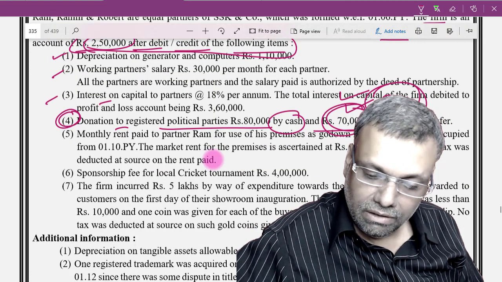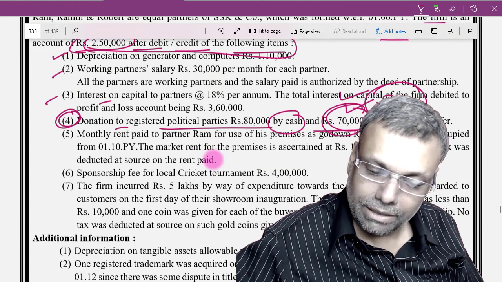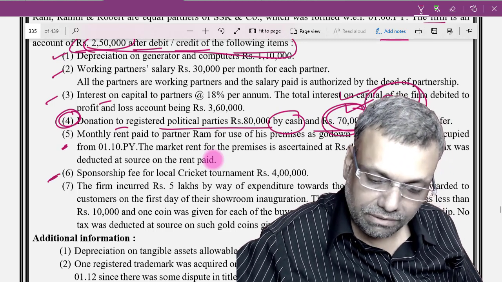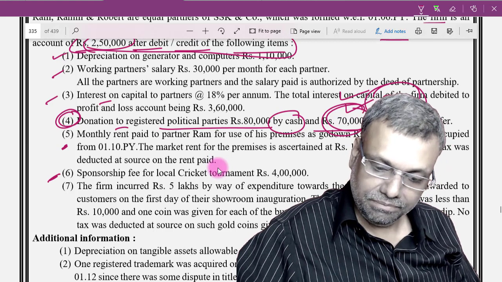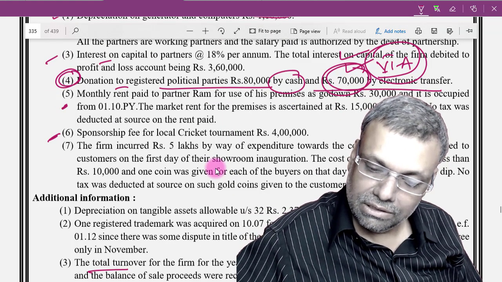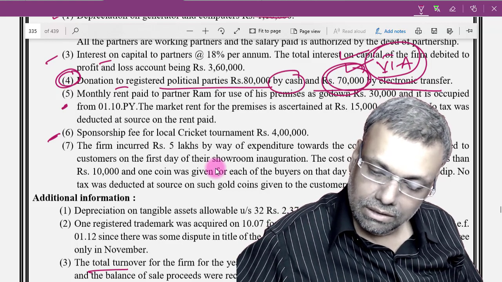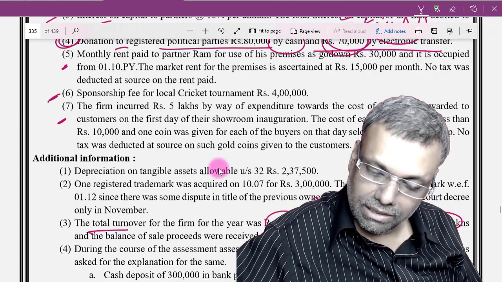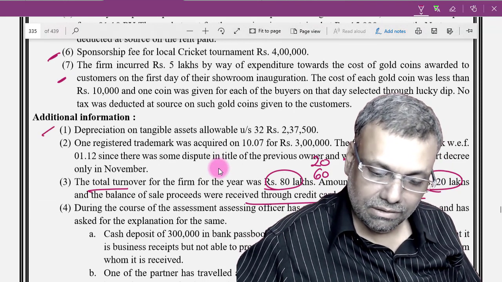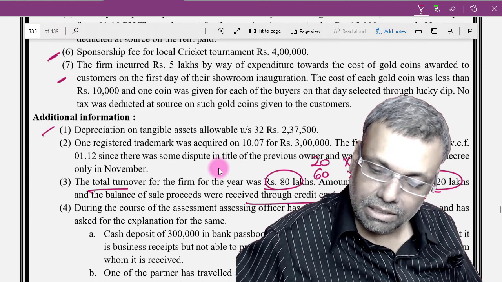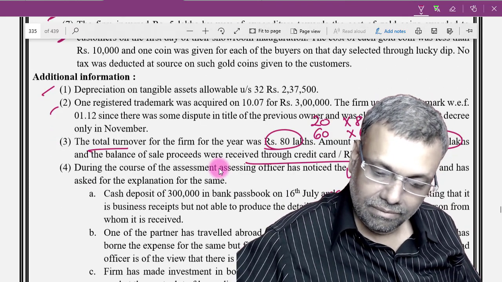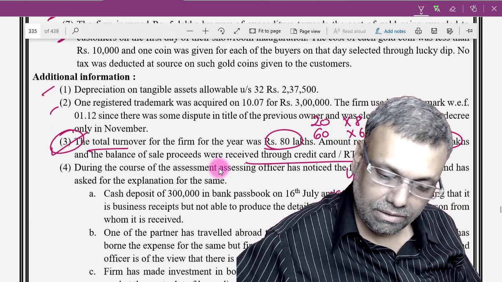Monthly rent paid to a partner for the premises of the godown is also a business income adjustment. Sponsorship fee is a business income adjustment. Then the firm incurred 5 lakhs expenditure towards the cost of gold coins awarded. I think this is also a business income adjustment only. Depreciation is a business income adjustment. One registered trademark was used by the firm; this is also business income, an intangible asset. Turnover I have already considered.